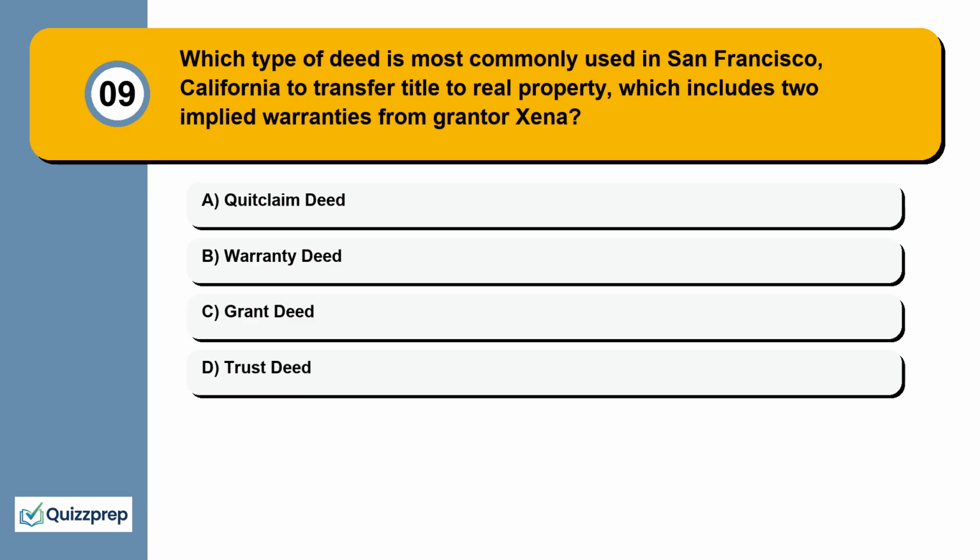Question 9. Which type of deed is most commonly used in San Francisco, California to transfer title to real property, which includes 2 implied warranties from grantor Zena? Quitclaim deed, warranty deed, grant deed, trust deed.